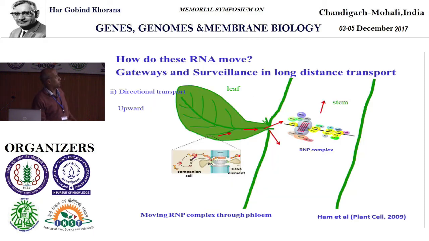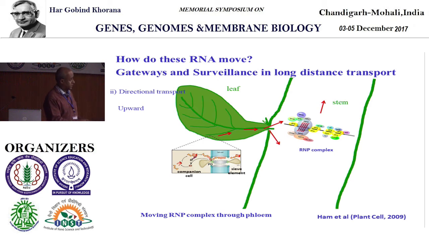I'll move on, and I'll try to come back to the main story: how does this RNA move? Now, this RNA is transcribed here. It can go this way, it can go this way. There was absolutely no clear picture in the field. In 2009, the first paper came from UC Davis. They showed that in cucurbits, the pumpkin, there are as many as 16 RNA binding proteins that bind to an RNA molecule, and it can take it up. It has nothing to do with gravity. Please do not confuse yourself. This is completely a selective guidance mechanism plants have to execute based on need.